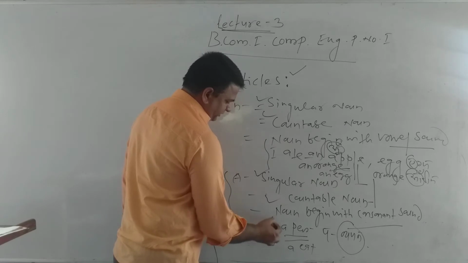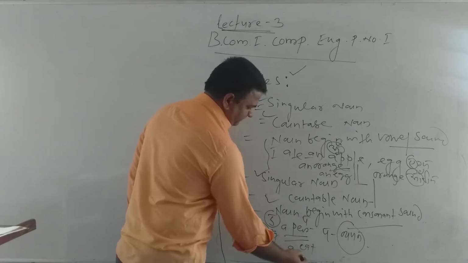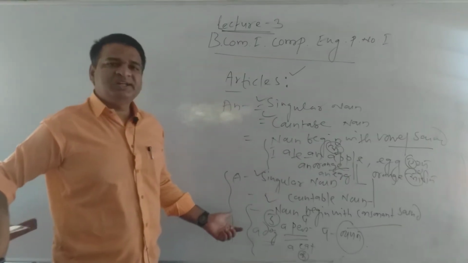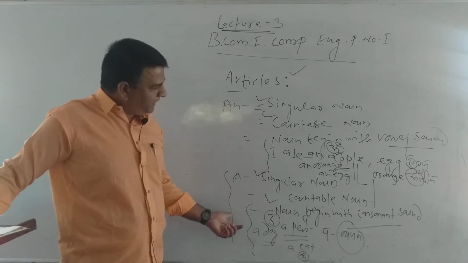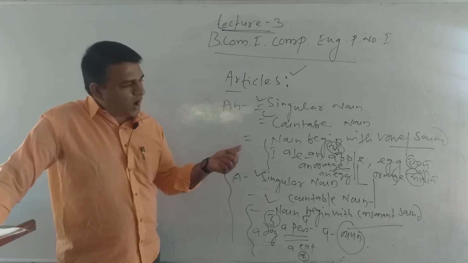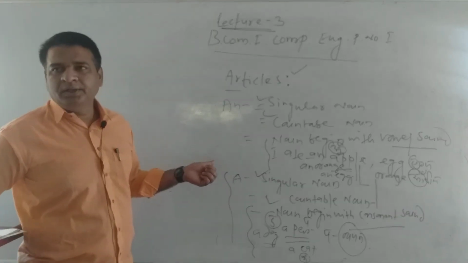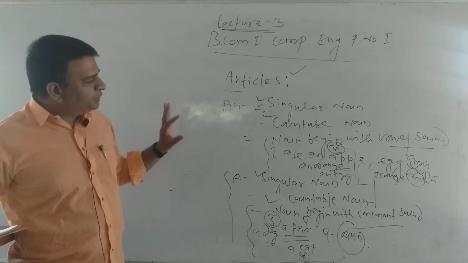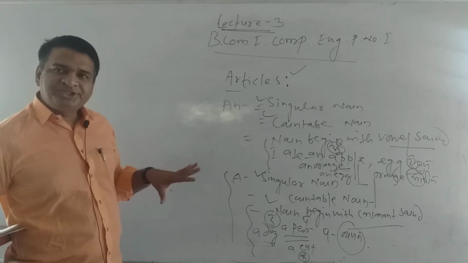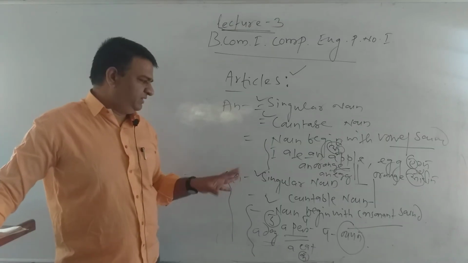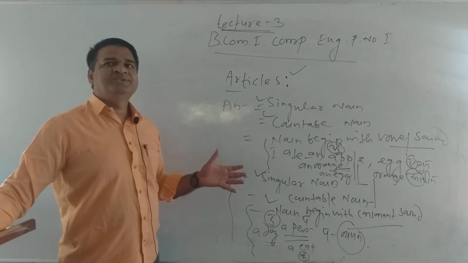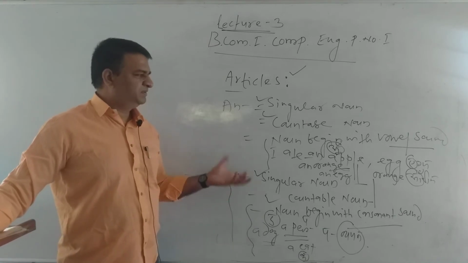The d sound, p sound, and k sound are all consonant sounds, while these others are vowel sounds. So the use of a and an is mostly the same, and in the third aspect it is different.